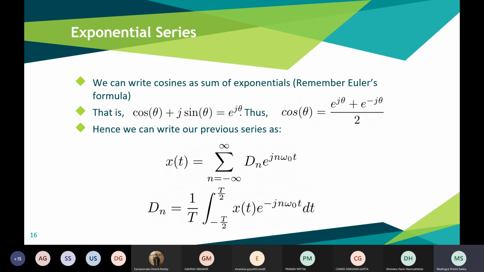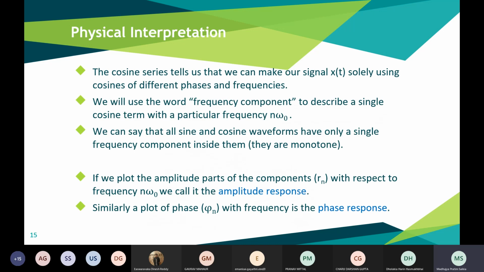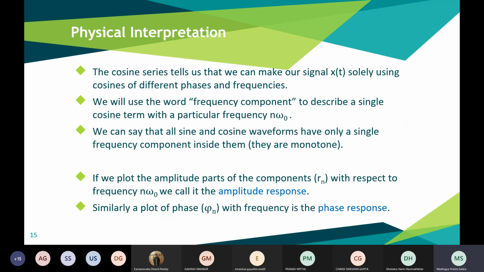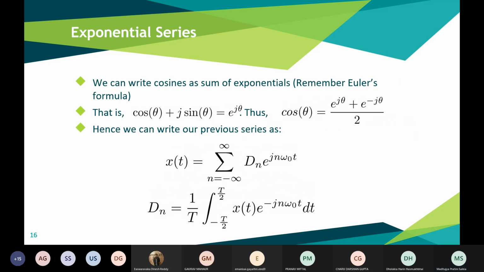If we substitute theta with n omega naught t plus phi n, that term can now be represented in exponential powers.